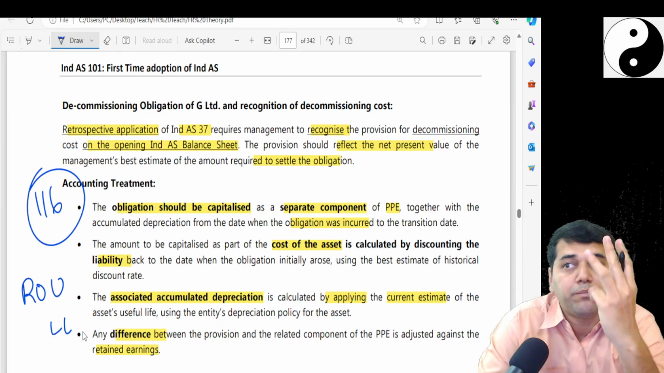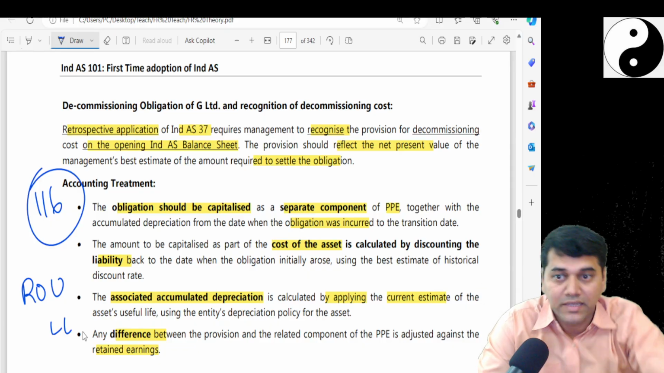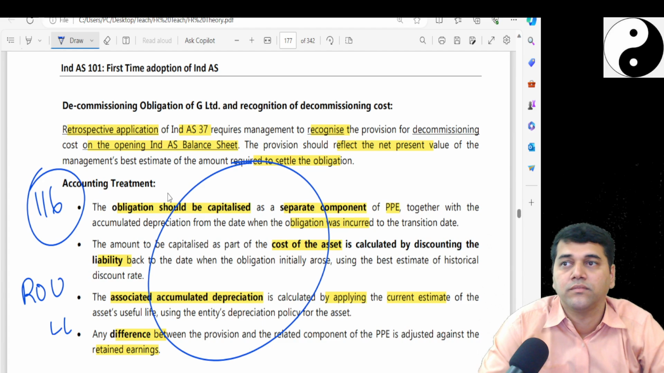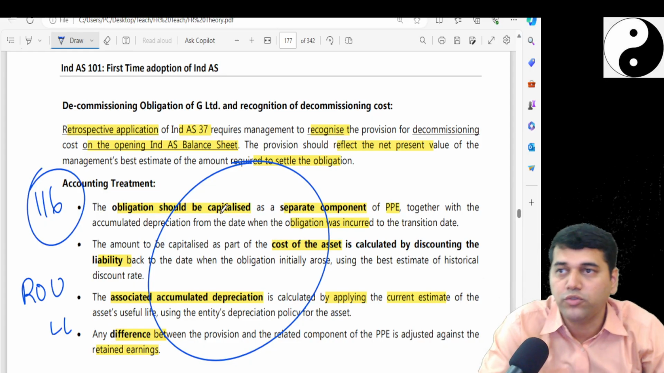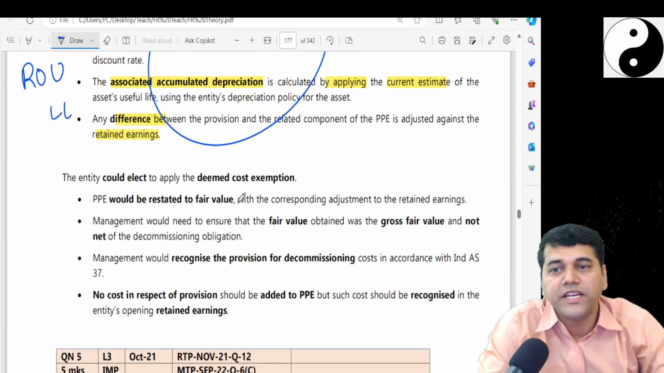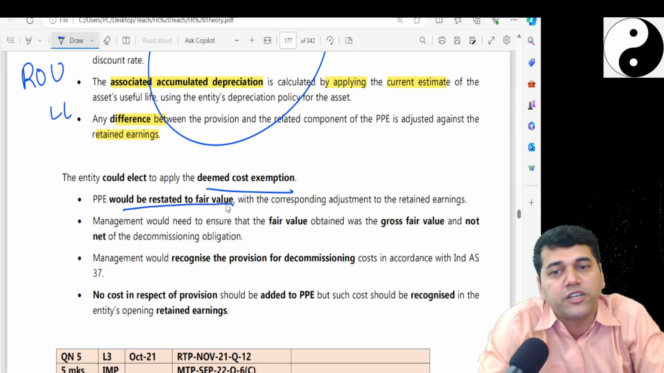And there were 3 approaches in 116. It's called a full retrospective approach. First, that's what they are talking about here, not the modified alternative approach. Whatever you have done, you have to do it here. The entity could elect the deemed cost exemption also, alternatively. PPE would be restated to the fair value.